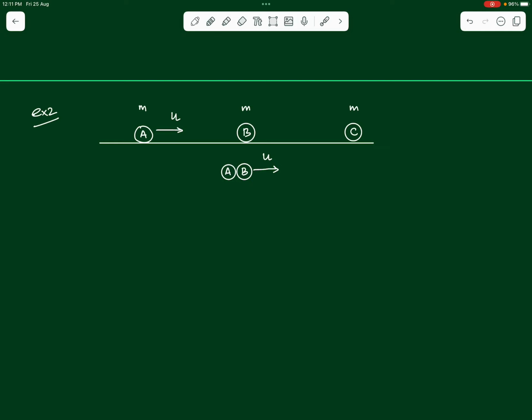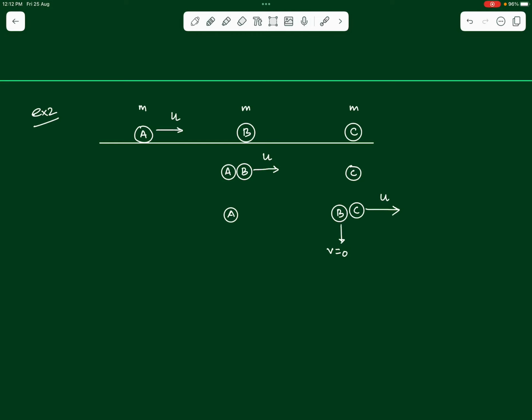Now B approaches ball C, right? The ball C which is kept over here is being approached by ball B now. So the second collision that takes place, ball A stays in its original position. B hits ball C now, right? And since it is once again a perfectly elastic collision, the two balls interchange each other's state. So ball B will again come to rest, its velocity will become 0, that's C's velocity, and C will acquire B's velocity, that means C will start moving towards right with a velocity u.